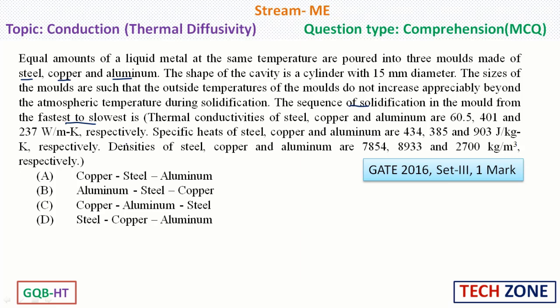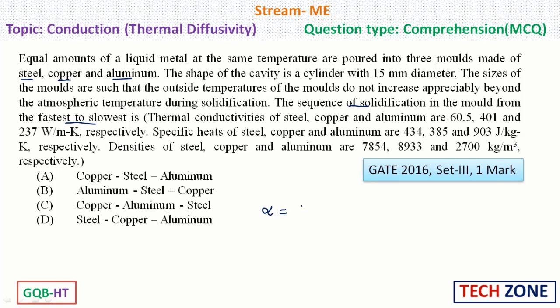So, depending upon that, we can determine which one is solidifying faster and which one is solidifying slowly. See, this thermal diffusivity is the property of that particular material which determines how fast or slow heat transfer takes place through that particular material. So, therefore, we need to determine the thermal diffusivity of each of the material.